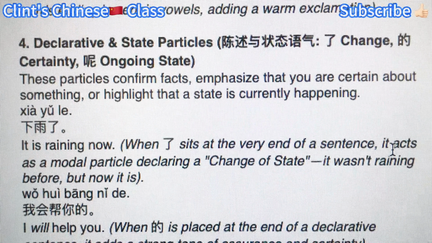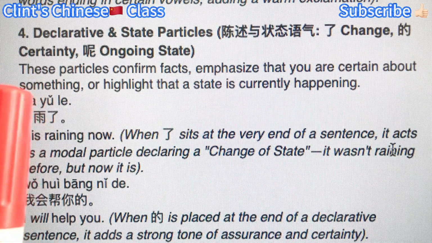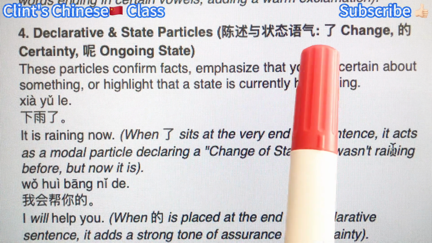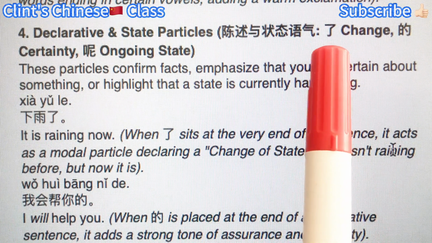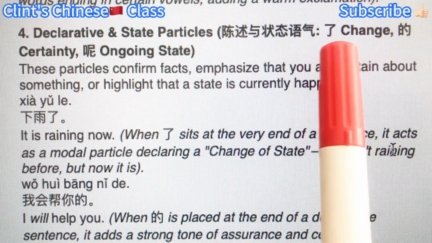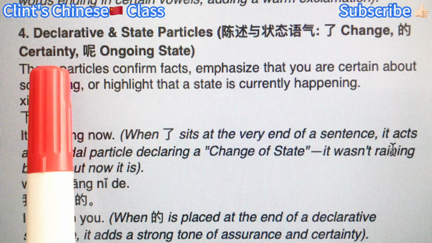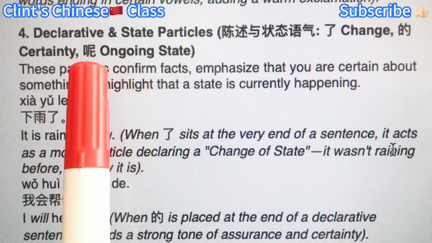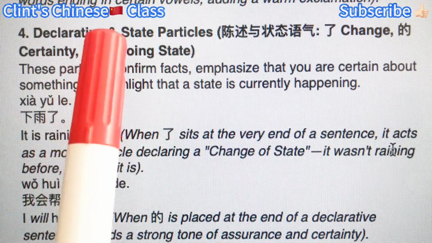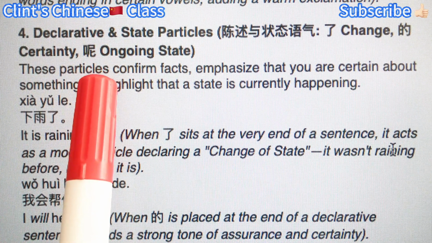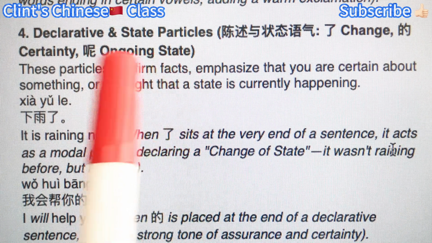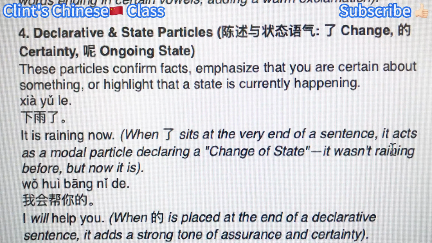The fourth type of particles, modal particles, declarative and state particles. Like le, remember we added at the end of the sentence to change the state of the sentence, and de to add a certainty, and ne for ongoing state. This ne is versatile. Previously we learned that we can use it for bounce back question, but here we can add it at the end of the sentence to show something is ongoing, similar with the 在, right?